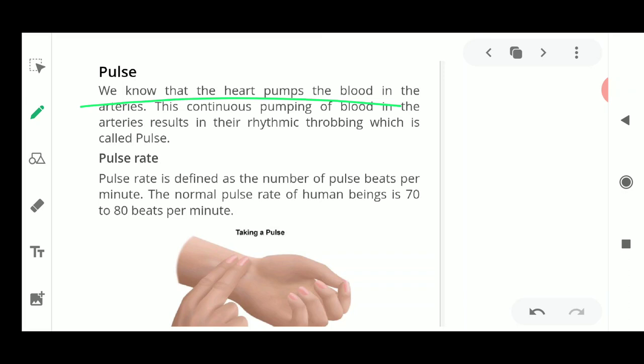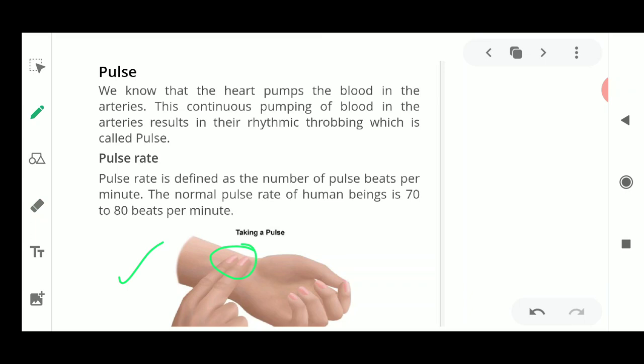Now the arteries and the veins are also involved, and you are very clear about arteries and veins. The continuous pumping of this blood in the arteries results in a rhythmic throbbing, which is known as the pulse. You can feel that pulsation in your wrist. You can count the pulse by putting your finger just above your wrist.